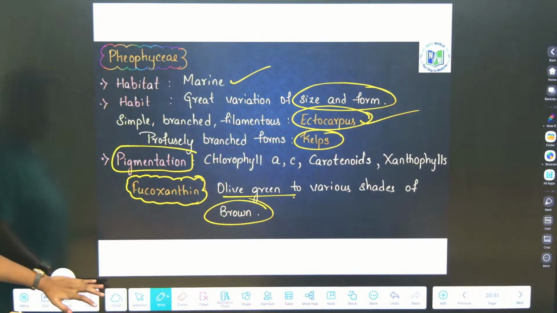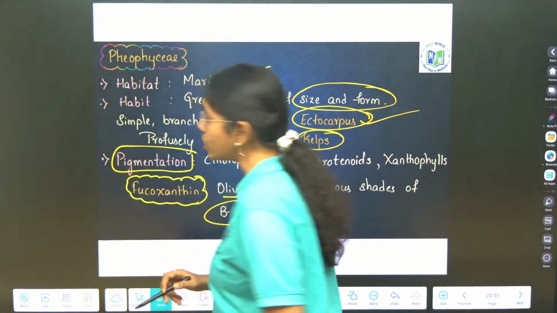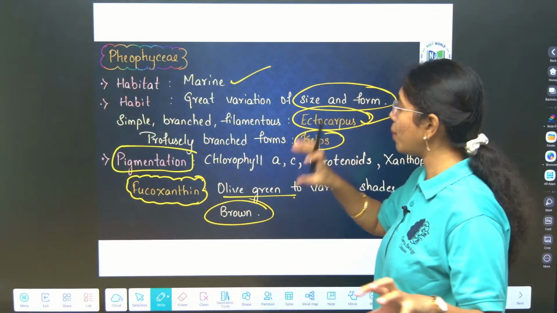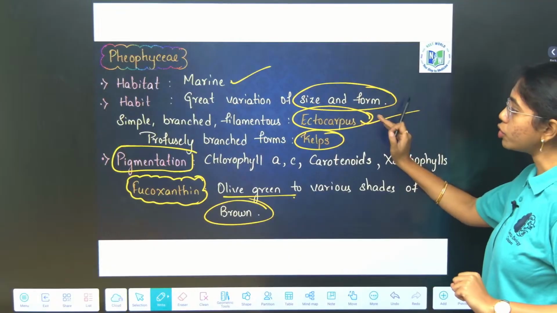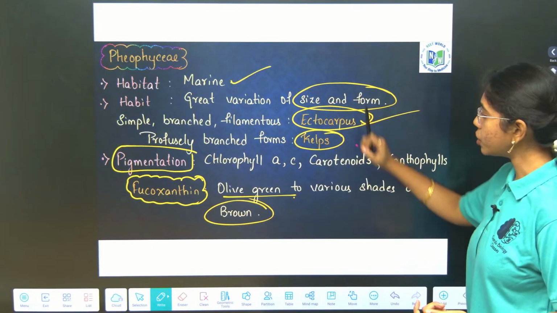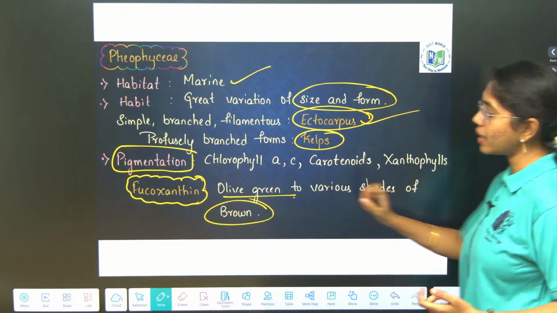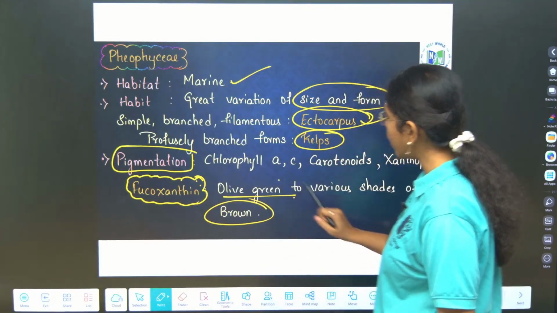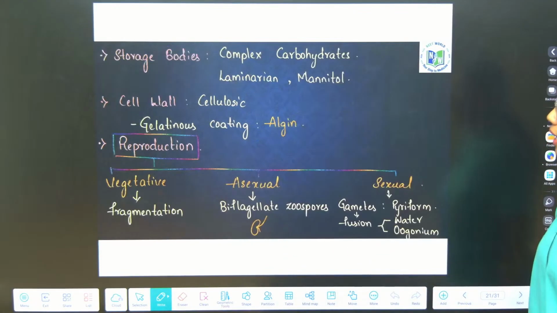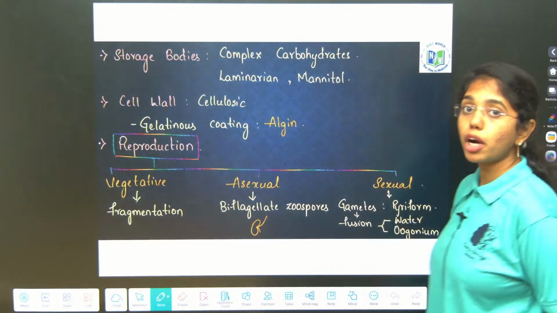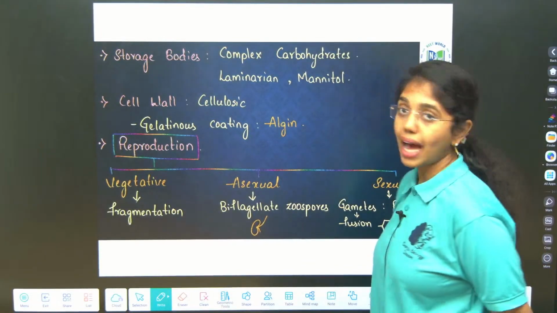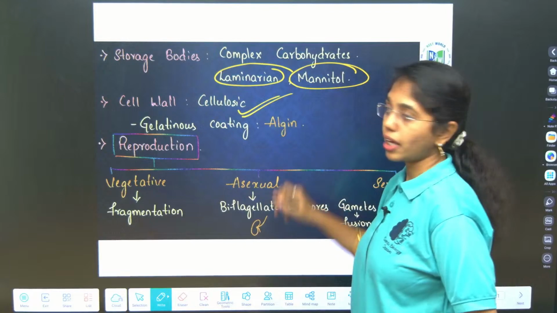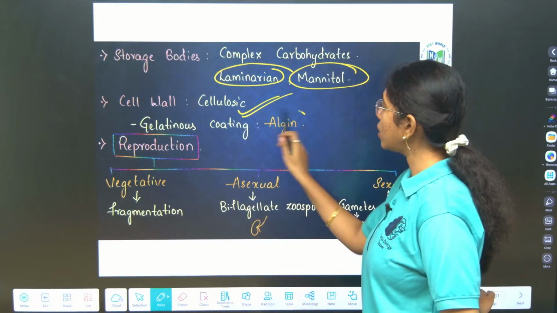So, what are the general characteristics of phaeophyceae, the brown algal members? Habitat is marine, and it shows great variation in form and size from simple branched Ectocarpus to profusely branched kelps. Pigmentation is chlorophyll A, C, carotenoids, xanthophylls, and the major pigment is fucoxanthin, which gives colors from olive green to various shades of brown. And then you see storage bodies. Storage bodies of brown algae include complex carbohydrates like laminarin and mannitol. The cell wall is cellulosic, with a gelatinous coating, that is algin.